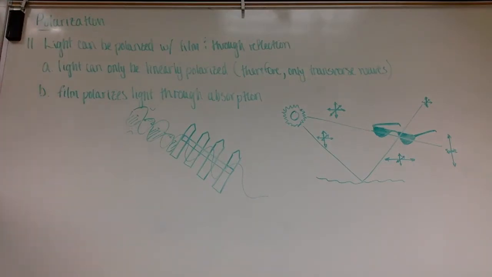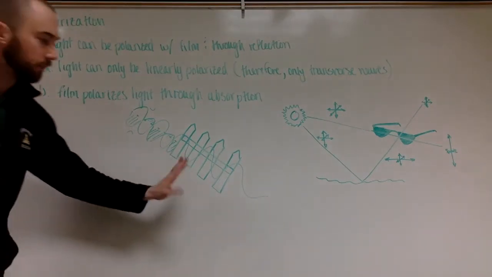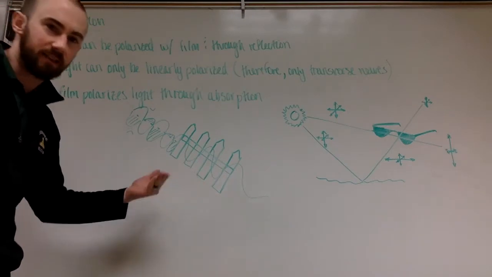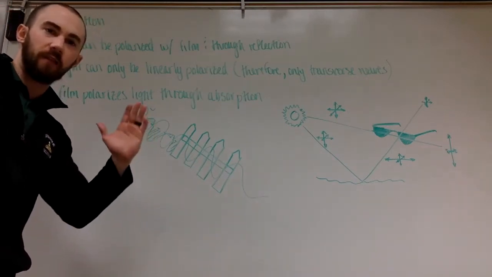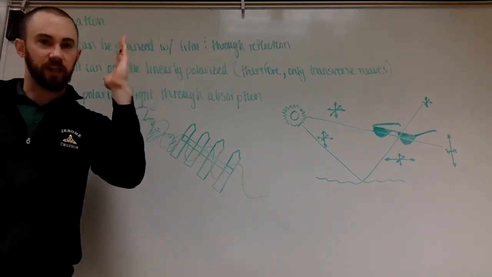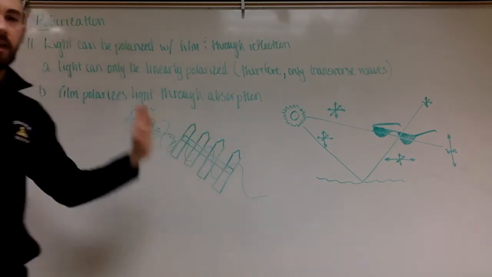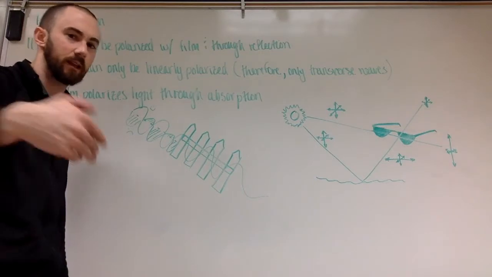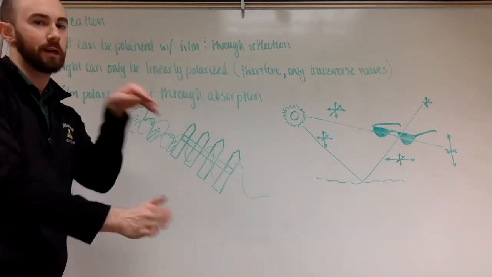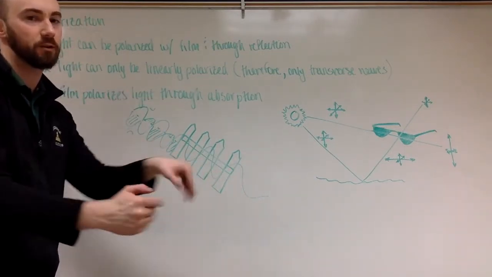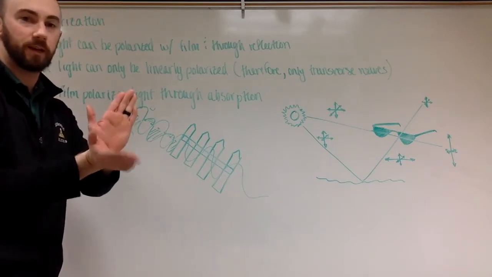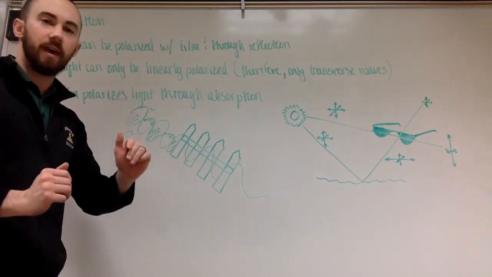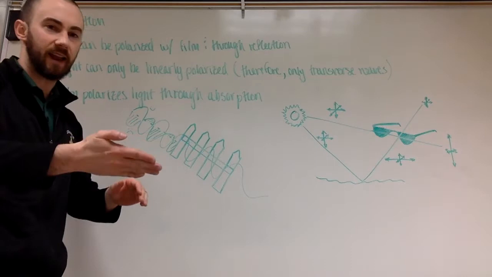And film, the way it polarizes light is through absorption. So you can think of polarization as like a picket fence. If you imagine picket fences, they're sticking straight up and down. Light comes in and before light gets polarized, it's moving in all directions. Remember, light is an electromagnetic wave, so it's electric and magnetism moving in perpendicular directions to each other. And it can be tilted at any angle.